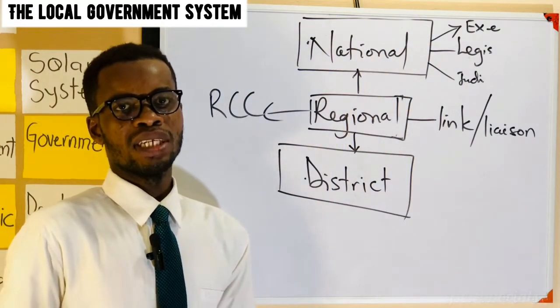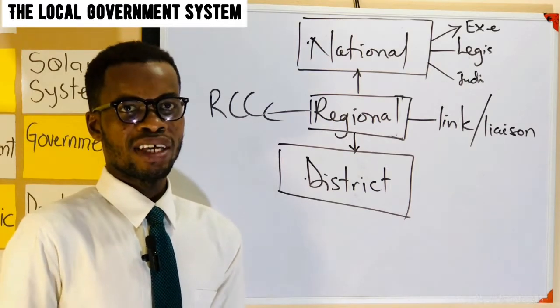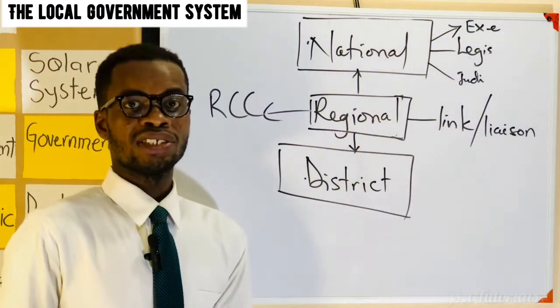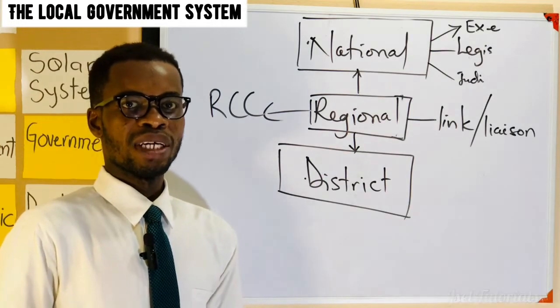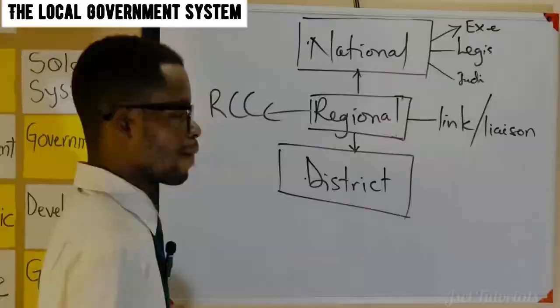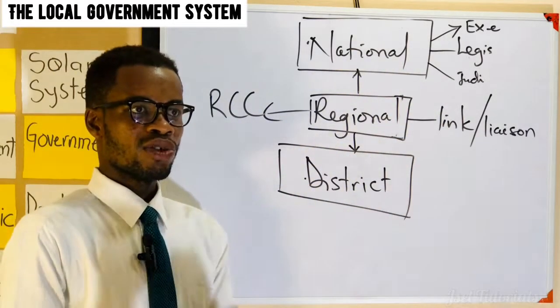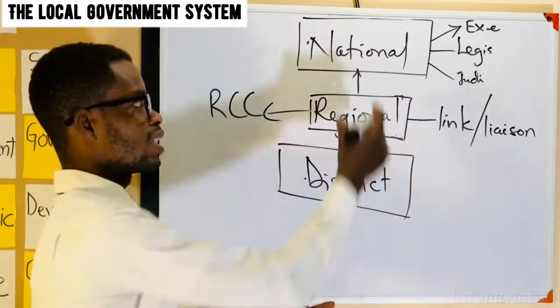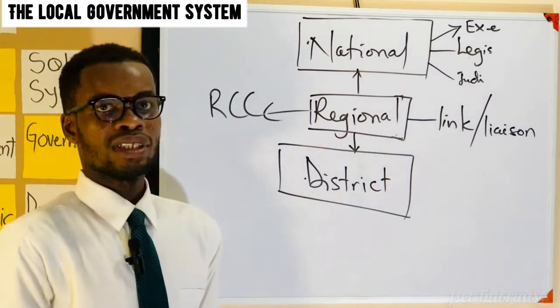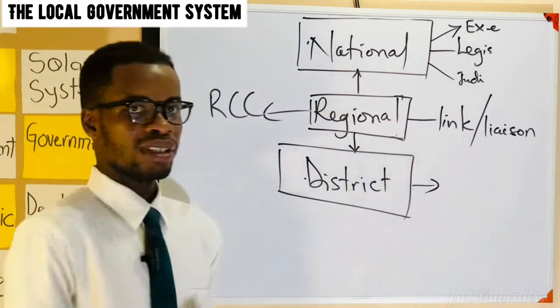That is how it can get to the president of the land, who is our father, and he will take charge and make policies in that regard. Okay, so what role is the regional level playing? It is to serve as a link between the national level and the district level. Therefore, what is government at the district level?